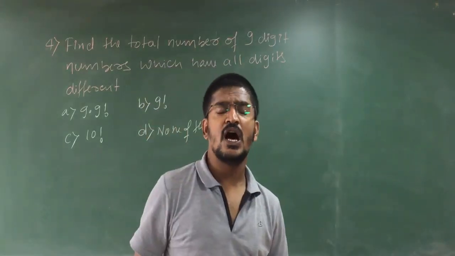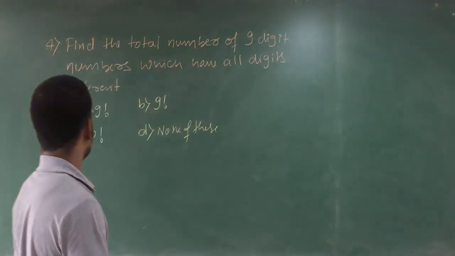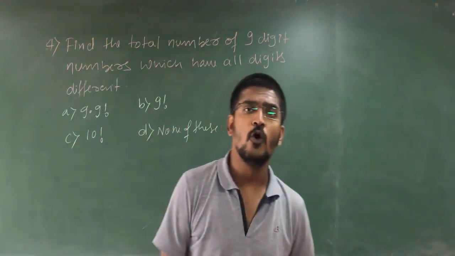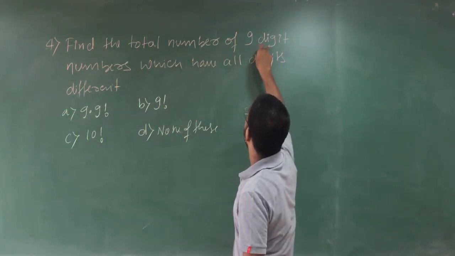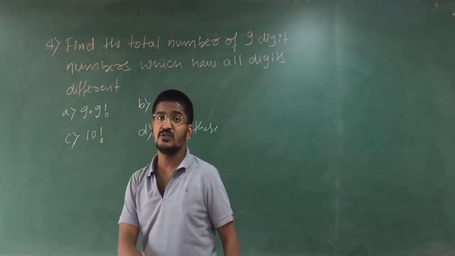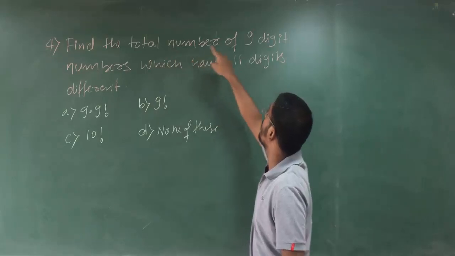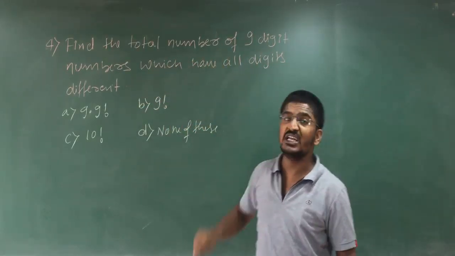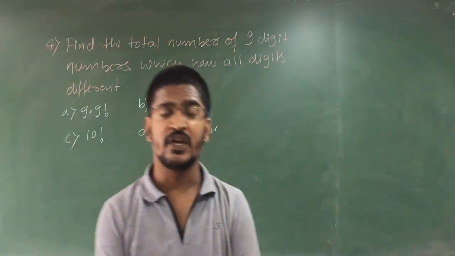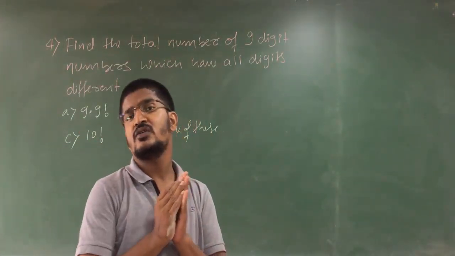Okay students. Now let us go for our problem number 4. Find the total number of 9-digit numbers which have all digits different. Okay, I think you got what I am saying.